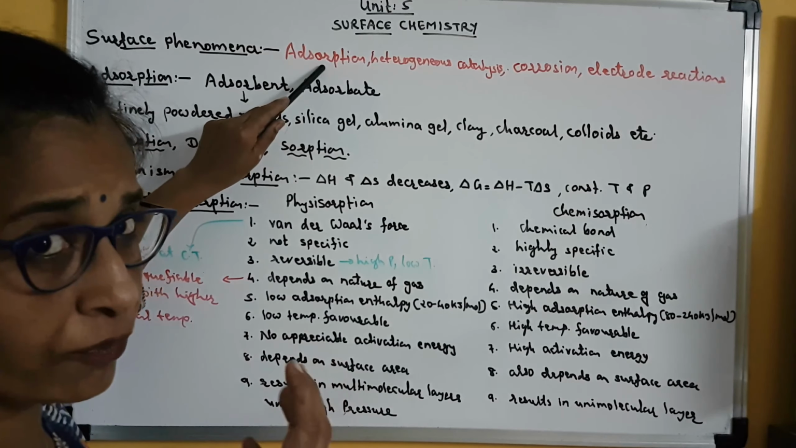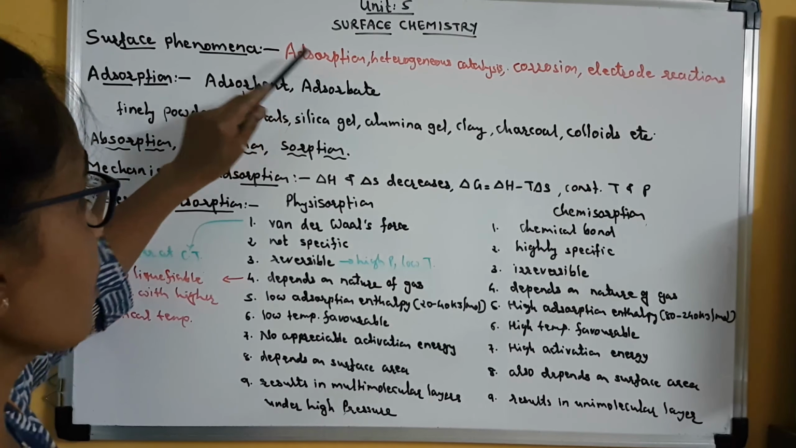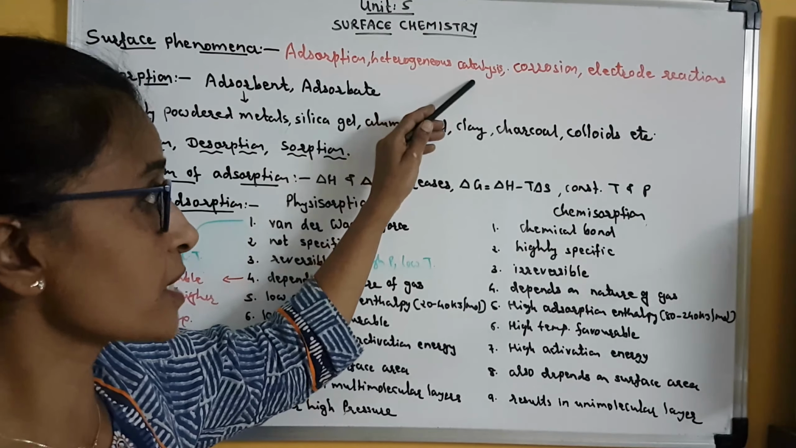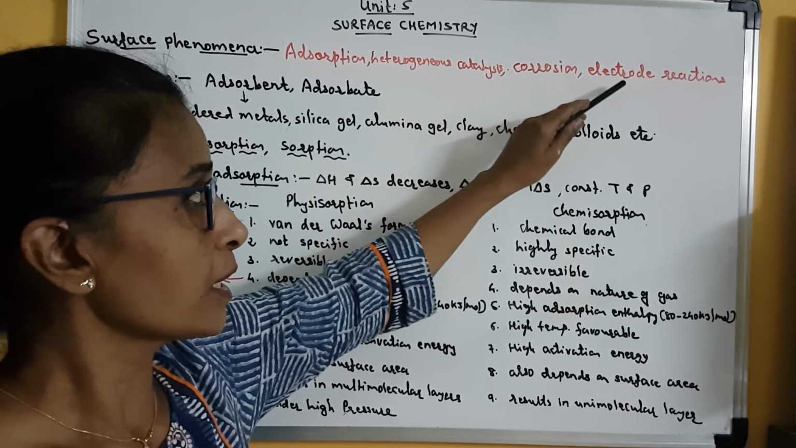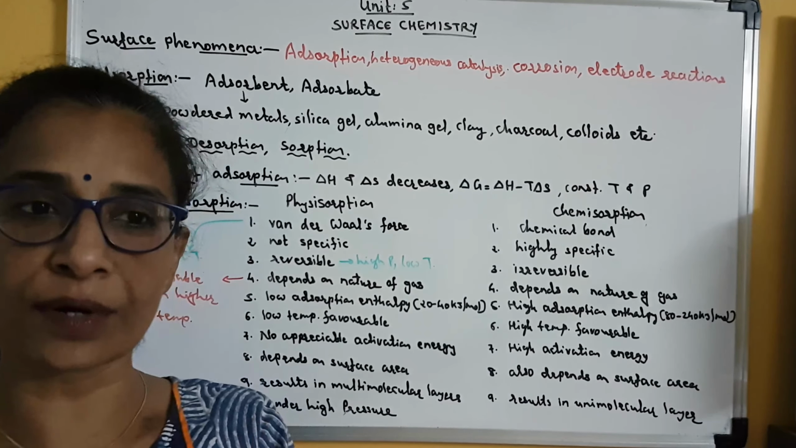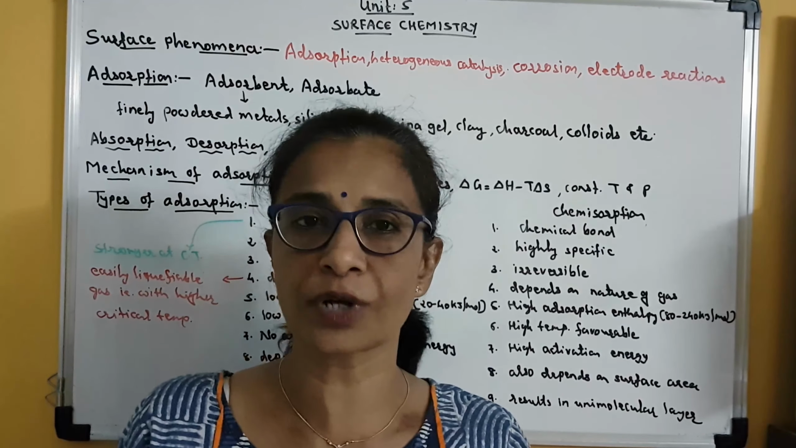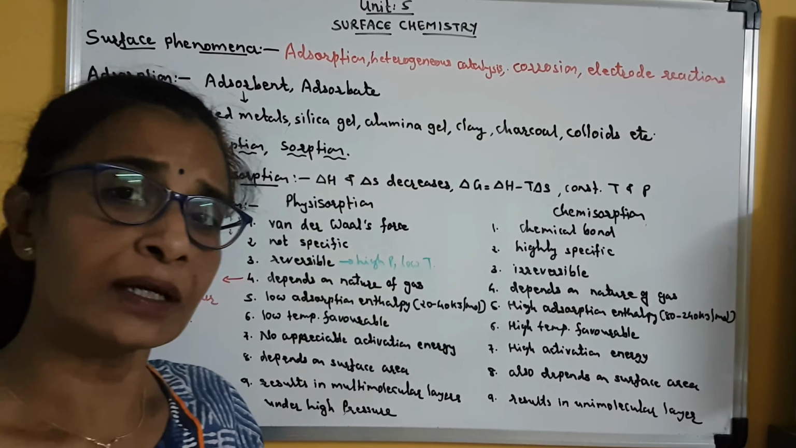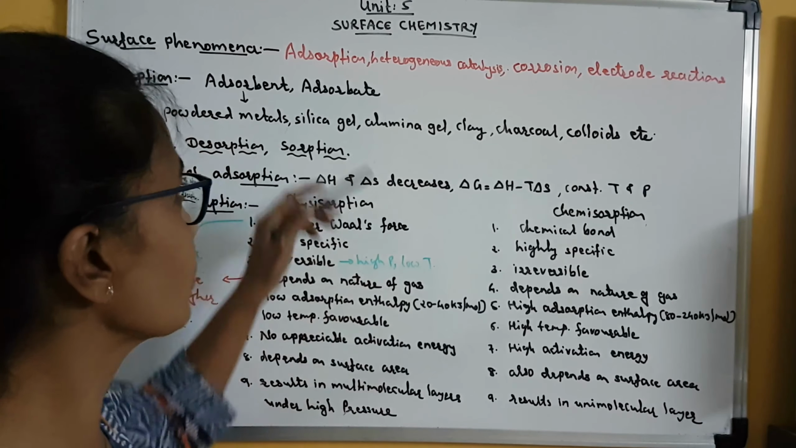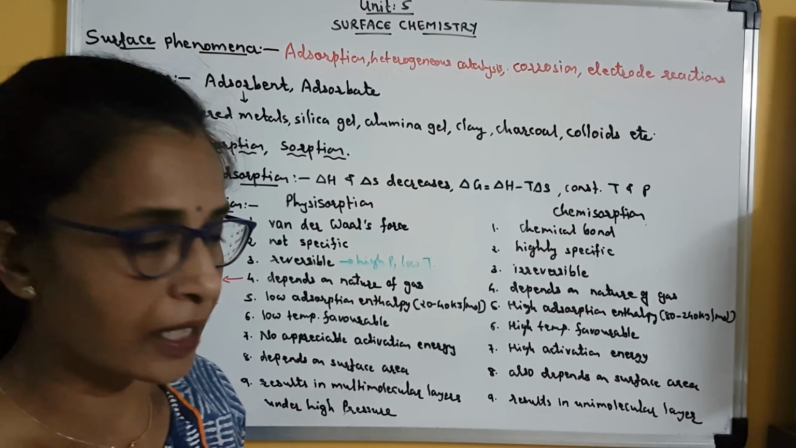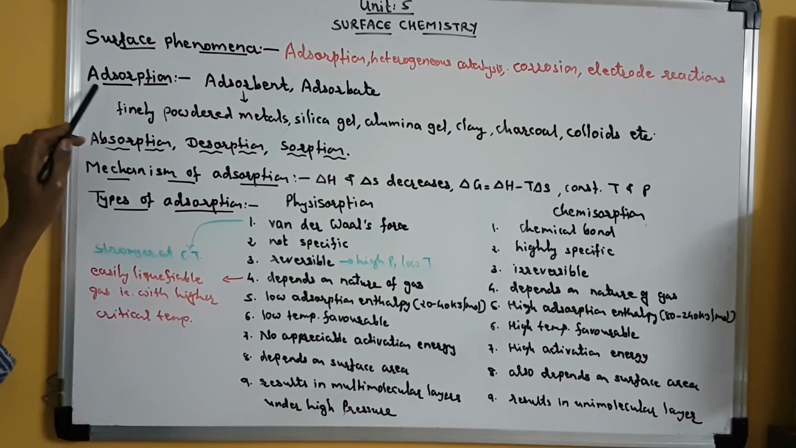Now in this chapter we are going to study some of the surface phenomena. First of all, we will go for the examples of surface phenomena. They are adsorption, then heterogeneous catalysis, corrosion, electrode reactions. Corrosion and electrode reactions we have already talked about in the chapter of electrochemistry. In this chapter, we will discuss certain surface phenomena which will include adsorption and heterogeneous catalysis. Clear?